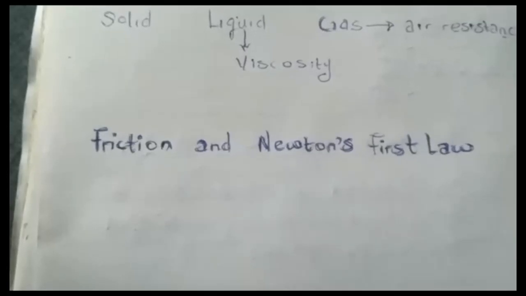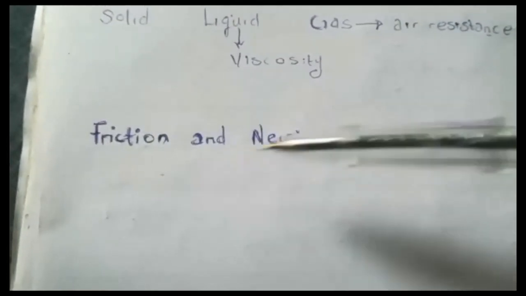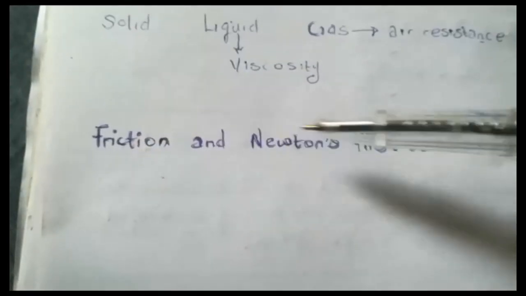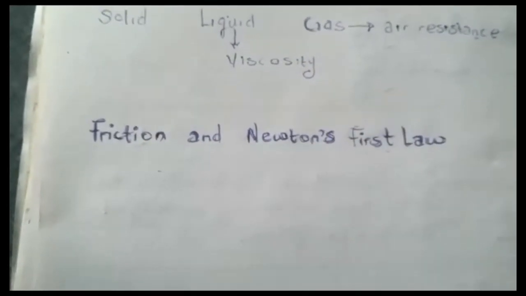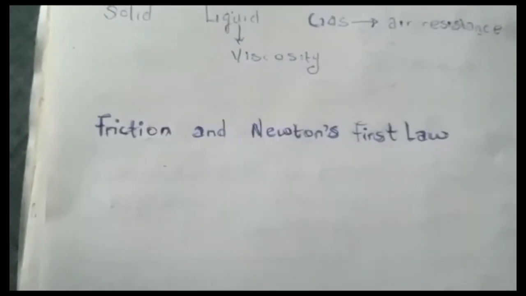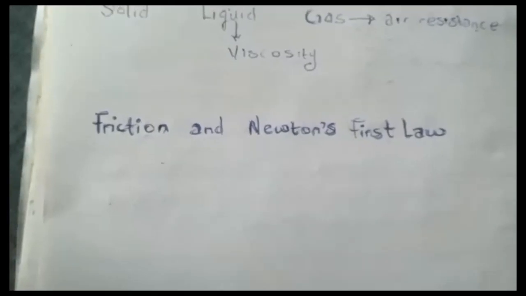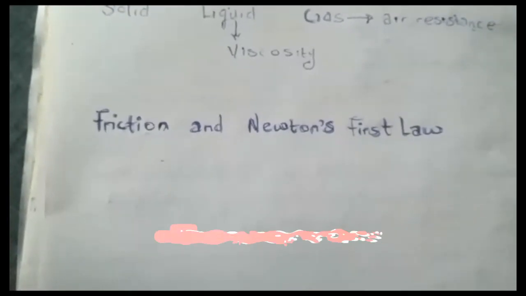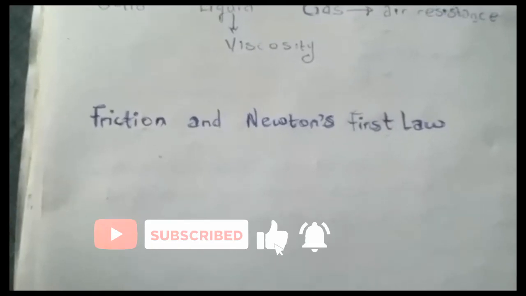Okay, so now talking about friction and Newton's first law. What is the relationship between friction and Newton's first law? Newton's first law says that a body at rest stays at rest, while a body in motion continues in motion unless acted upon by a net force. So if you look at it, when you kick a ball, the ball will move for a while and stop. But according to Newton's first law, it's supposed to continue to be in motion.